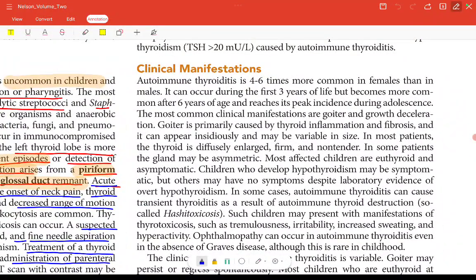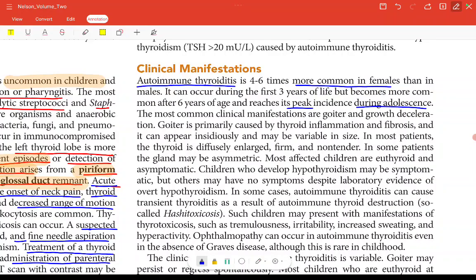Autoimmune thyroiditis is 4 to 6 times more common in females than in males. Fine, most diseases are more common in males, but autoimmune thyroiditis is more common in females. It can occur during the first 3 years of life but becomes more common after 6 years of age and reaches its peak incidence during adolescence. So most of the cases are seen during adolescence.